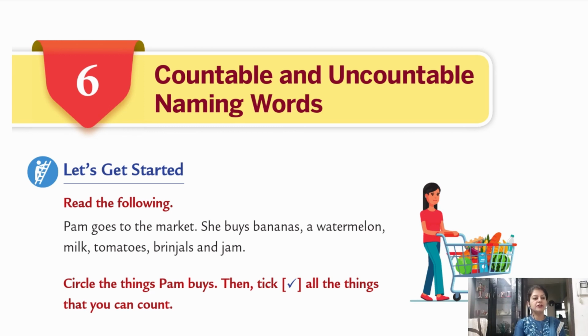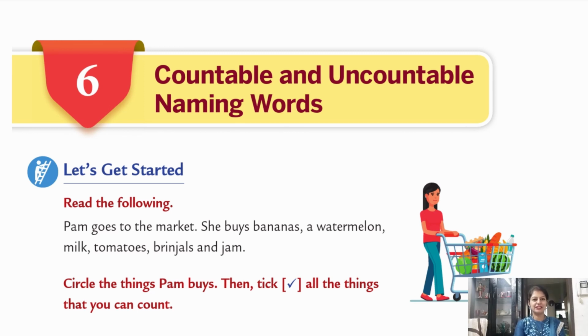We can count it with a measuring unit like a glass of milk or bottle of milk. Next are tomatoes. Tomatoes are fruits, but they are also considered vegetables. Can we count tomatoes? Yes, we can. Put a tick mark. Next are brinjals. It is a vegetable and we can count them.